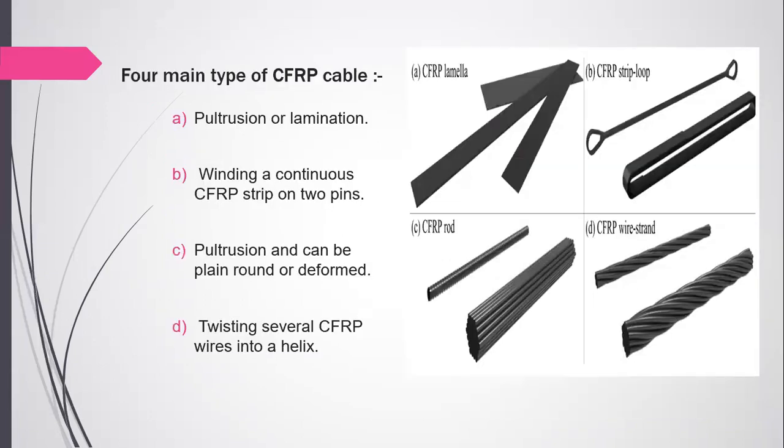Second, there are mainly four types of carbon fiber reinforced plastic cables. First one is CFRP lamella, which is used in construction and lamination. Second is the carbon fiber reinforced plastic strip loop, which is used in winding continuous FRP strip on two pins. Third one is rod, which is used in construction and can be round or deformed. The fourth one is wired strand, which is made by twisting several carbon fiber reinforced plastic wires into a helix.